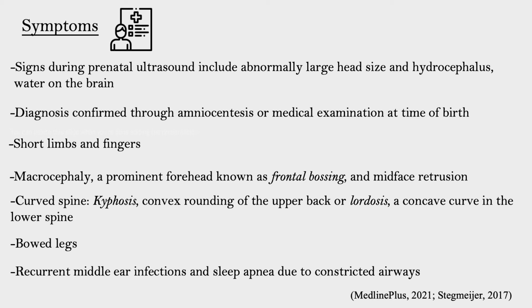Signs of achondroplasia may be apparent through a prenatal ultrasound. Two common characteristics at this stage are an abnormally large head size and hydrocephalus, or water on the brain. Diagnosis can be confirmed through amniocentesis or at time of birth. Additional symptoms of achondroplasia include short limbs and fingers, macrocephaly, a prominent forehead known as frontal bossing, and mid-face retrusion. Individuals with achondroplasia often have a curve in their spine, bowed legs, and experience frequent middle ear infections and sleep apnea due to constricted airways.